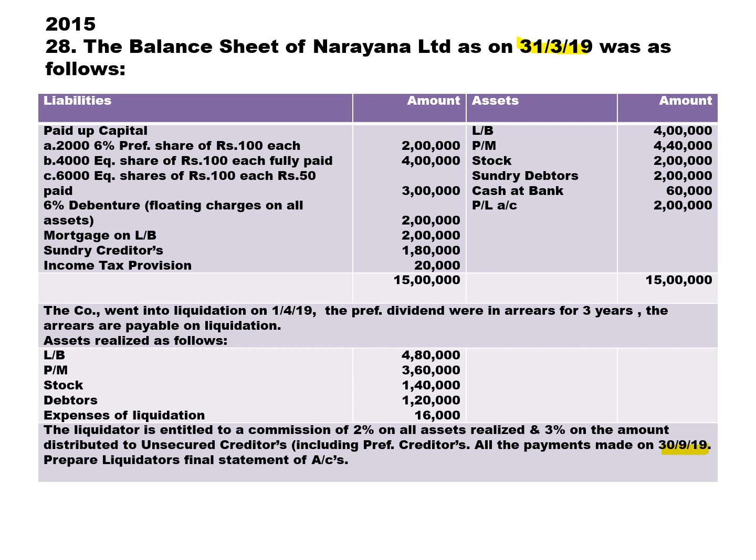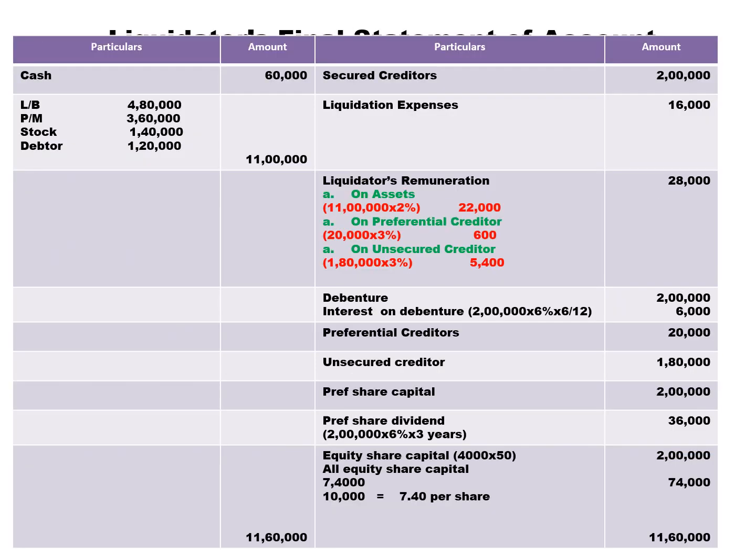Let's look into the answer. We have cash 60,000. Then all four assets realized together you get 11 lakh. Payment side we have secured creditors 2 lakh. Liquidation expenses 16,000.